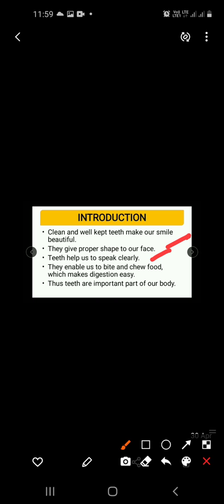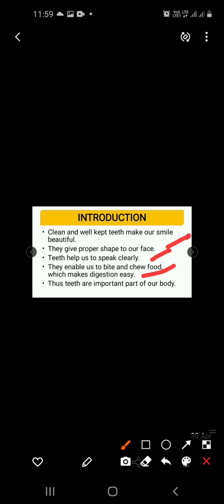Okay. And the most important thing is they enable us to bite and chew food, which makes digestion easy. Fine. It means that teeth in the mouth help us break down or chew food, and teeth are a very important part of the digestive system. Right? This point is very important. The digestion of food begins with the biting and chewing of the food.